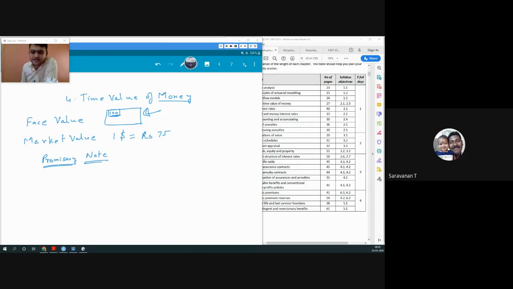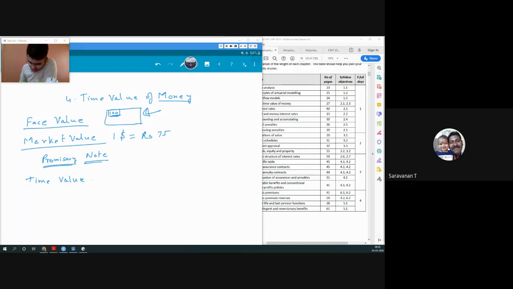So money is just a concept. If it is just a concept, it is not a physical quantity, it can also increase as a concept. So we talked about face value, we talked about market value. There is another value, that is time value. Time value is nothing but the value that changes with time. So if a value changes with time, then we will call it time value.